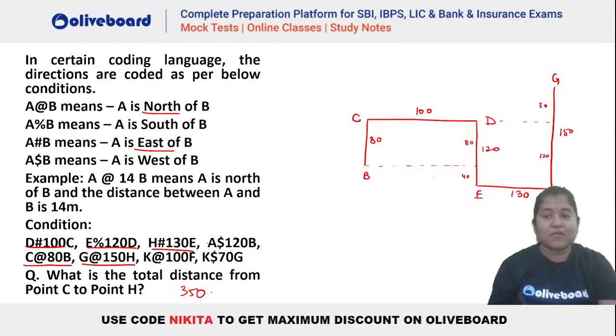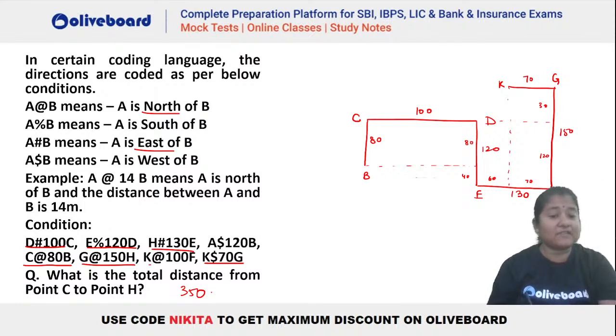Chalo. Now what is remaining? You can see we have K $70. Dollar means what? Dollar means west. So K has to be towards the west of G. Distance between them is 70 meters. So you can see this will be your K, right? So K will be here. This is your 70 meters here. Okay. So again, you can see, let's say if this is the line. So if this is 70, that means this has to be 60 because this total was 130. Okay. Yeh to aa gaya.